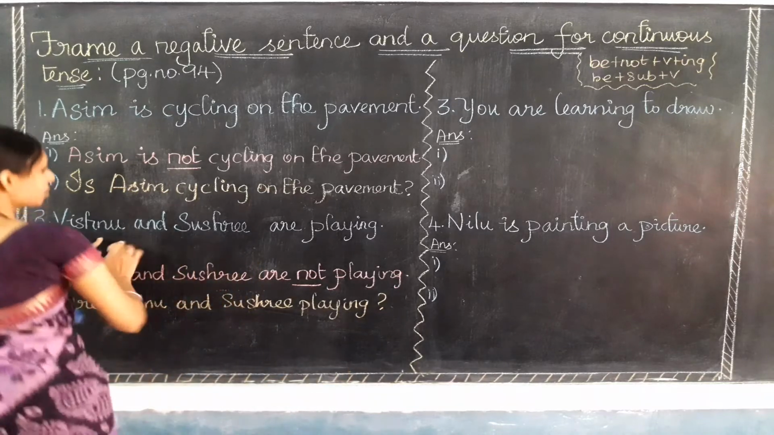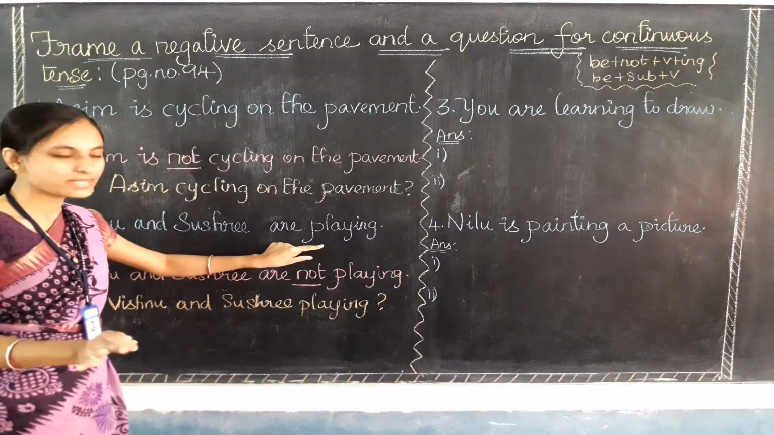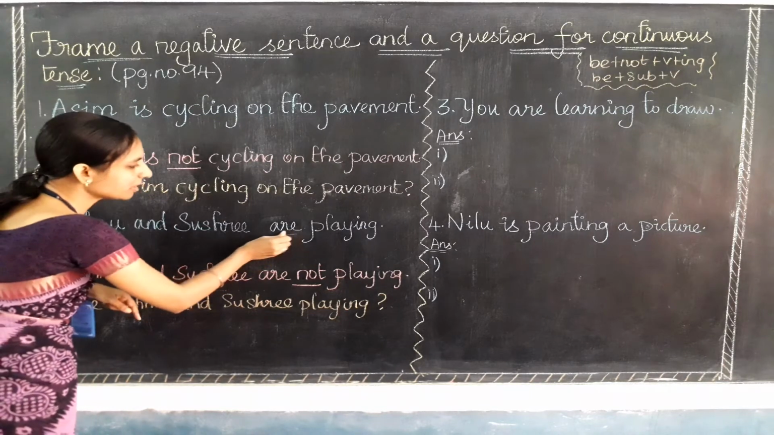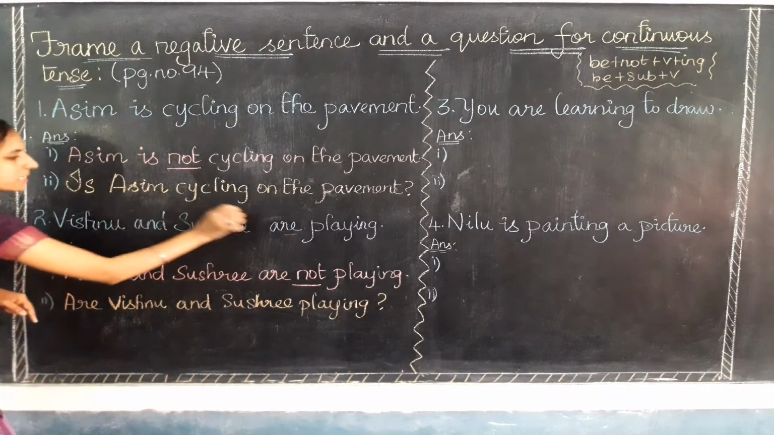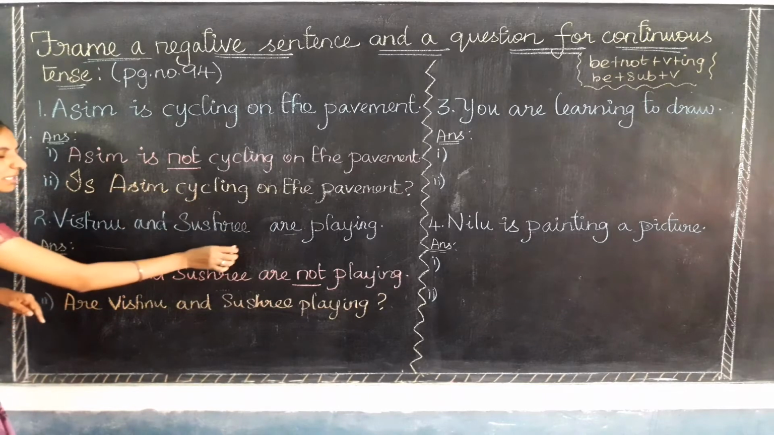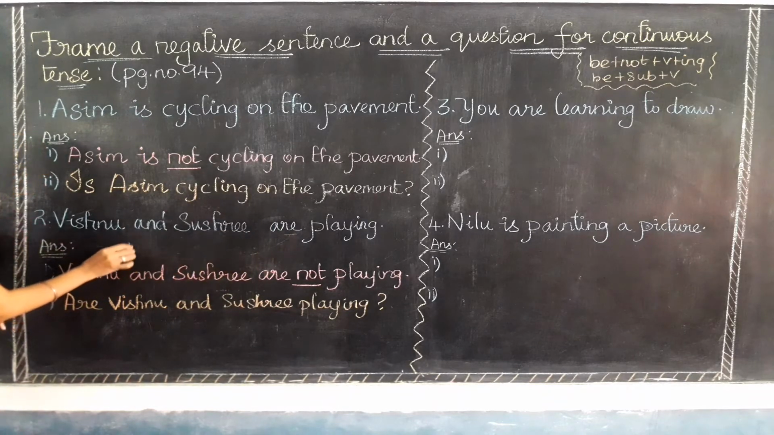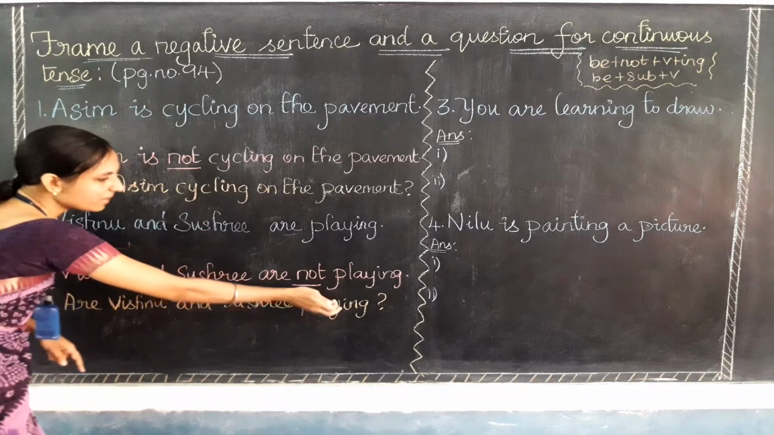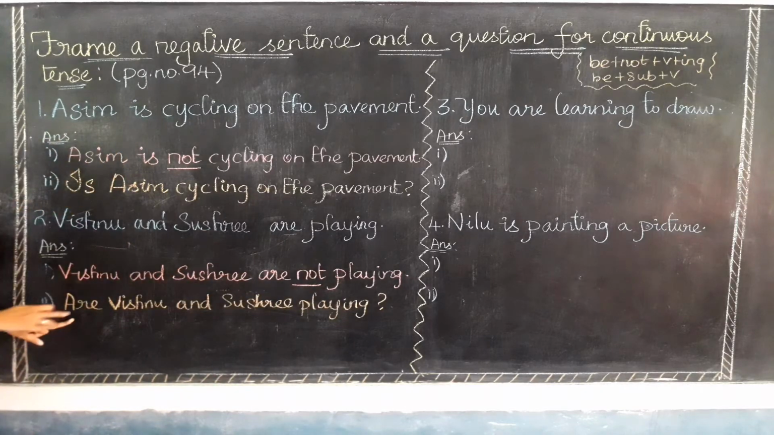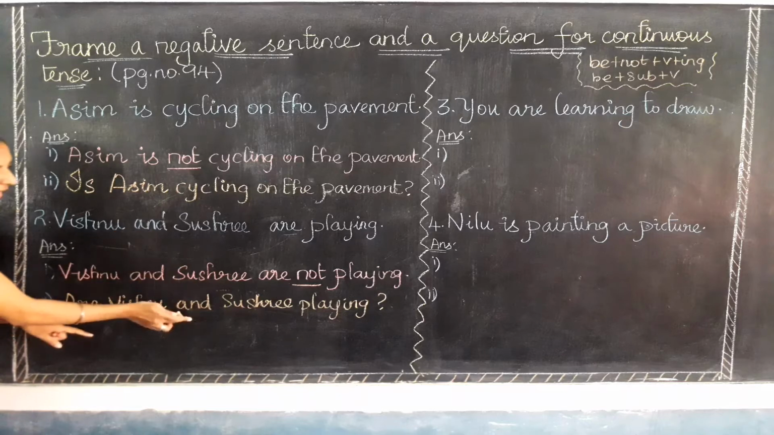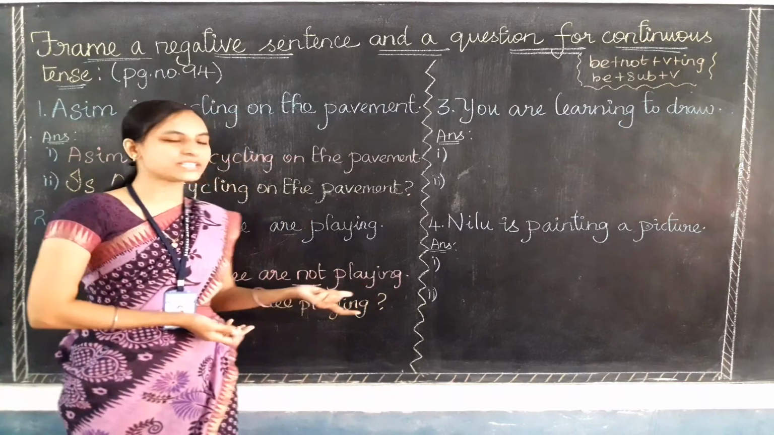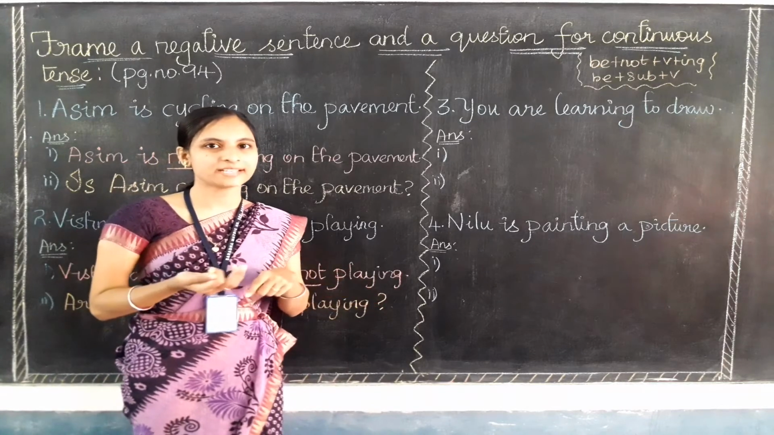See, Vishnu and Sushri are playing is the normal sentence. While making it into a question, I need to put this are first and then the whole subject. Vishnu and Sushri is the subject. So this will come first and the subject will go next, and then only the verb, which comes with a question mark. Are will come first, then subject and then the verb. Are you clear? It is very easy only, children. I know you are getting the answer in your mind.